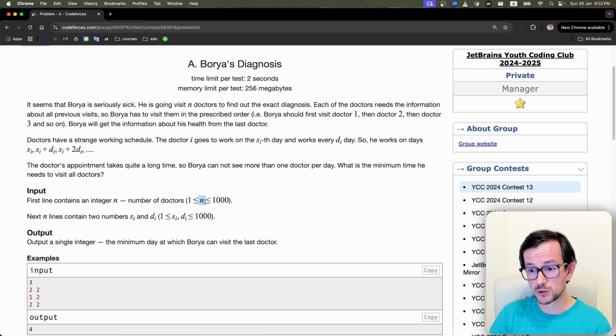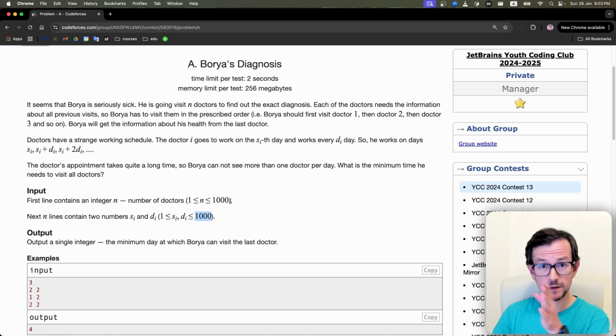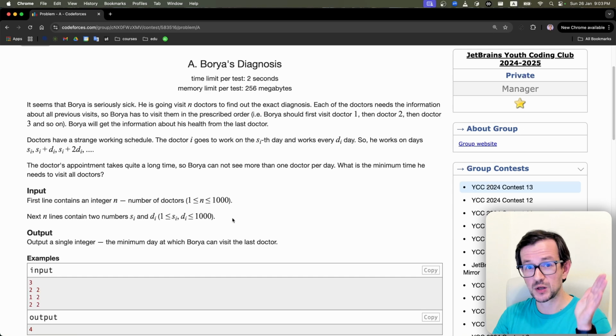So we have n doctors. We can visit them one by one. For each doctor, we can just simply wait for the day when this doctor will be available. And because each doctor works at least every 1000 days, we will wait at most 1000 days before this doctor becomes available. So we can just iterate over all days one by one, and check which day will do. And that's it. So we have 1000 doctors, wait 1000 days. So in at most a million days, we will be fine.